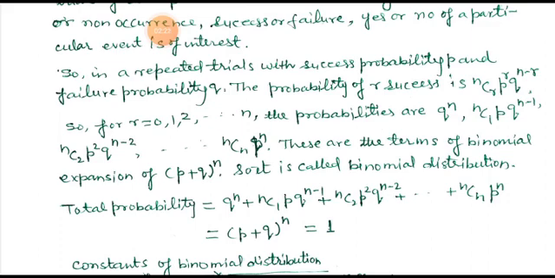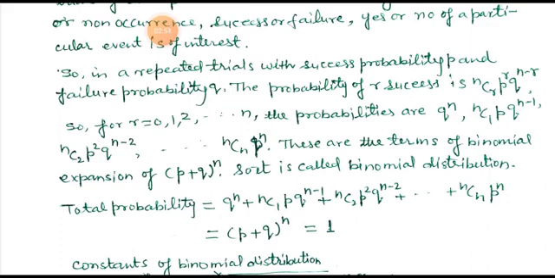Total probability is P plus Q to the power N, which equals Q to the power N plus NC1 P Q to the power N minus 1 plus NC2 P squared Q to the power N minus 2 plus and so on up to NCN P to the power N. Or we can say P plus Q to the power N is equal to 1.